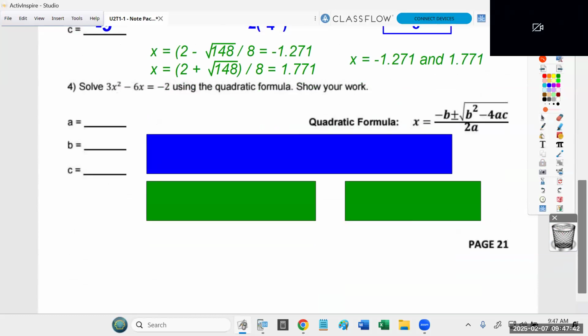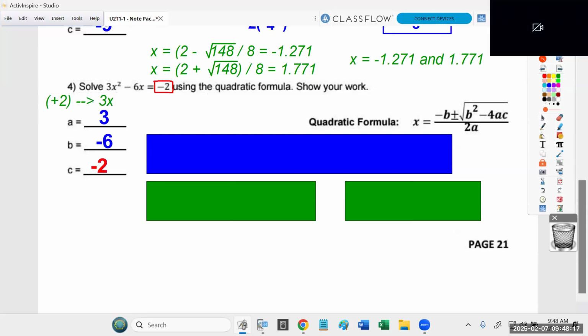All right. So once again, something I noticed right away, this equation is not set equal to 0. This is a problem. It's not equal to 0, it's equal to -2. So it would be wrong for me to claim these are the values. That would be bad. Yes, I have 3x squared, so I'm fine with the 3. Yes, I have -6x, so I'm fine with the -6. I don't like the -2 because that's on the other side. So what I would do here is add 2 to both sides.